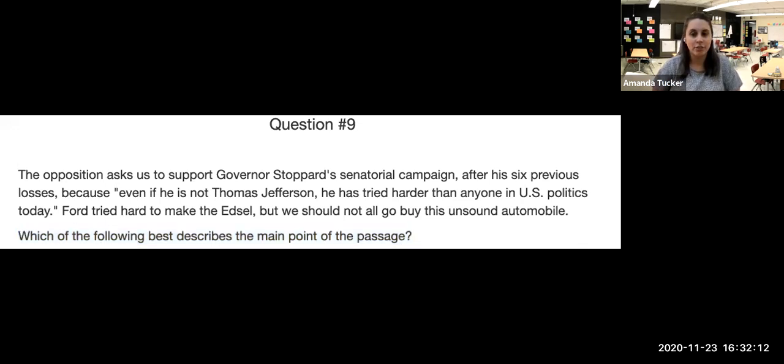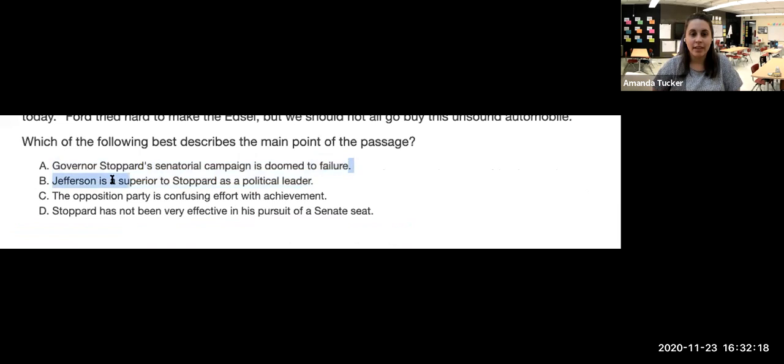And so if we look at these answer choices: his campaign is doomed to fail. He is a superior political leader. The opposition party is confusing effort with achievement. Yes, we're going to choose option C.